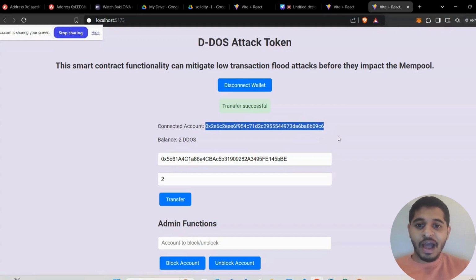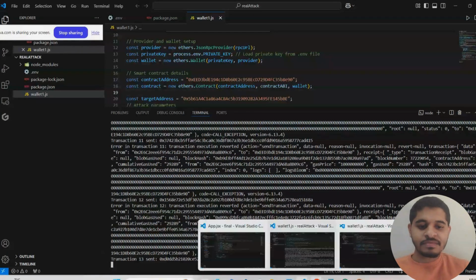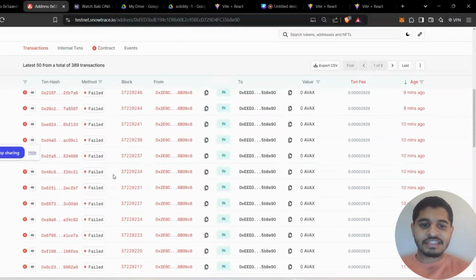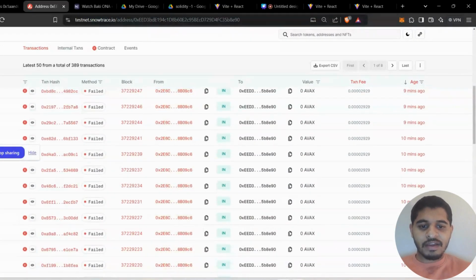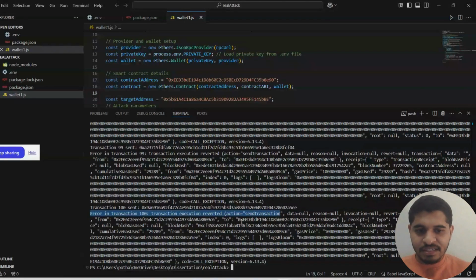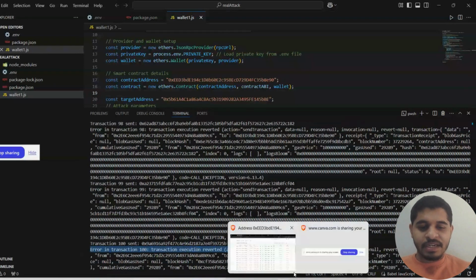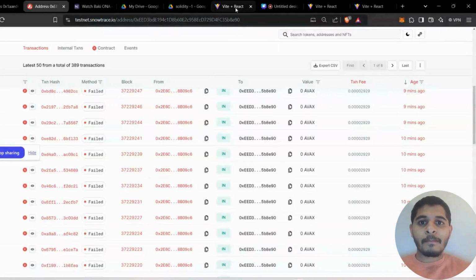For that, I kept 100 transactions as a limit, so that if there are more than 100 transactions with the same error, the owner has the ability to block the account. Let's wait till the 100 transactions happen. In account one, you can see all these failed transactions that we just did. From the back end, I can see 100 transactions completed and failed. So right now the owner has the ability to block account one.